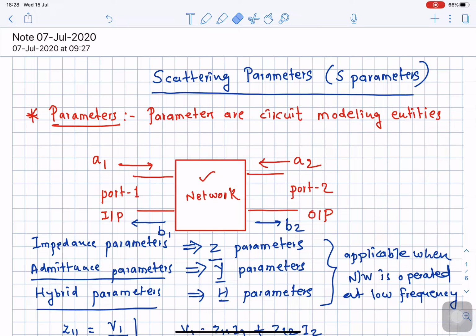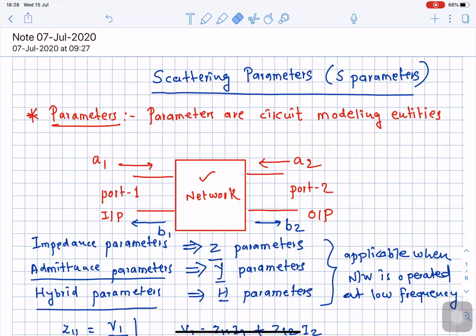What if we want to analyze a network at a higher operating frequency? At a higher operating frequency, the impedance parameters, admittance parameters and hybrid parameters are not suitable. Now let us see why these already existing parameters are not suitable to characterize a device at high frequency, that is, microwave circuits. I will take just the example of the impedance parameters, the Z parameters.